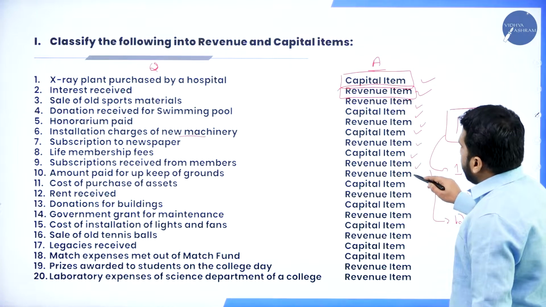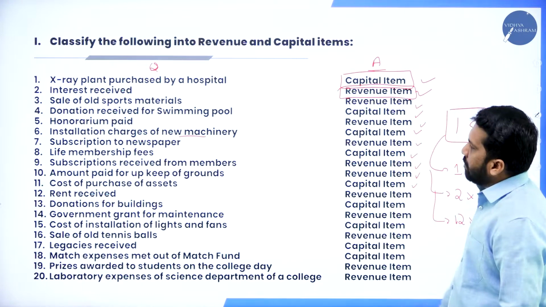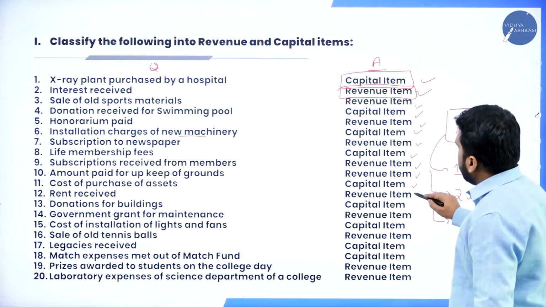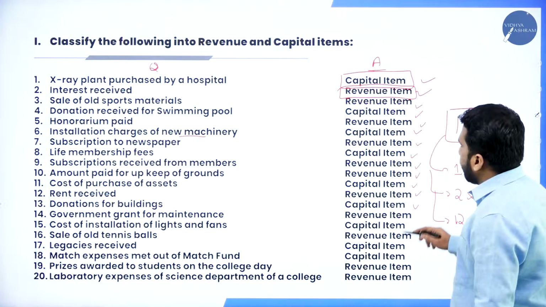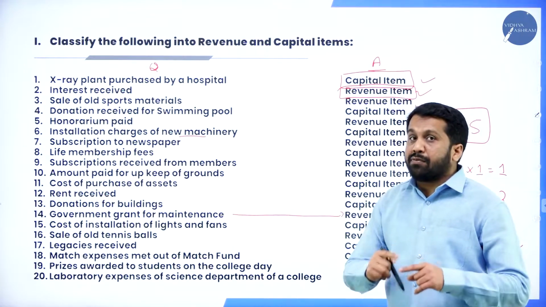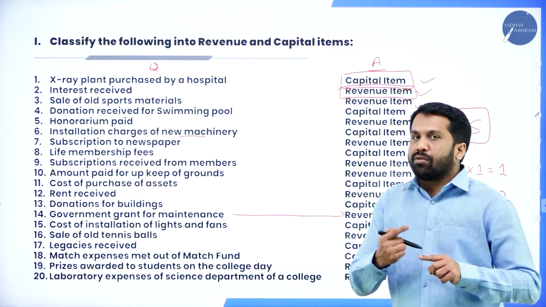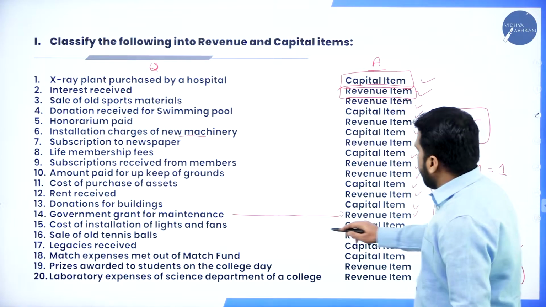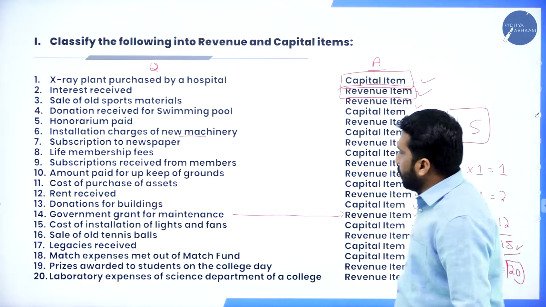Amount paid for upkeep of ground. Revenue. Cost of purchase of asset. Capital. Rent. As I told you, rent happens every month. Revenue. Donation. Capital. Government grant. Government grant for what purpose? Maintenance. If it is for purchase of any asset, capital. For maintenance, every day you have to maintain, so it will be revenue. Cost of installation of lights and fans, capital. Sale of old tennis ball, revenue.